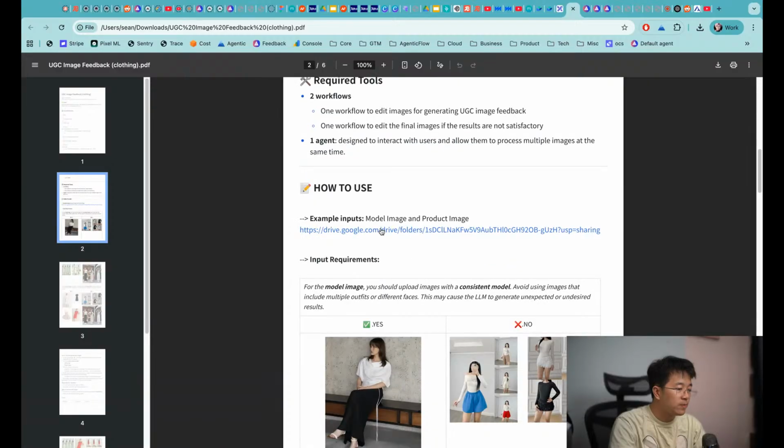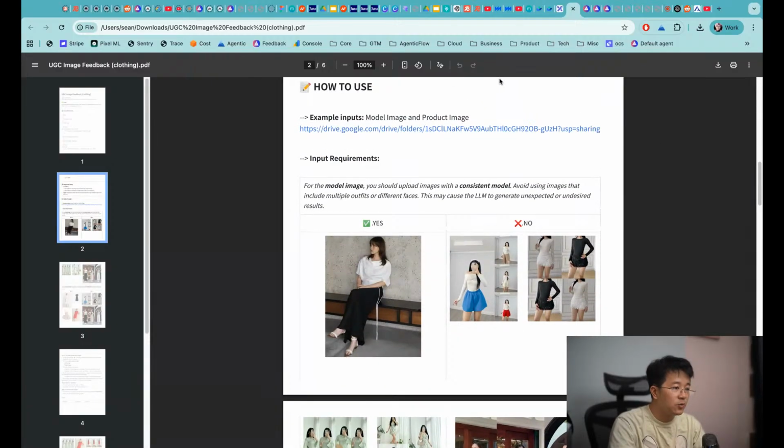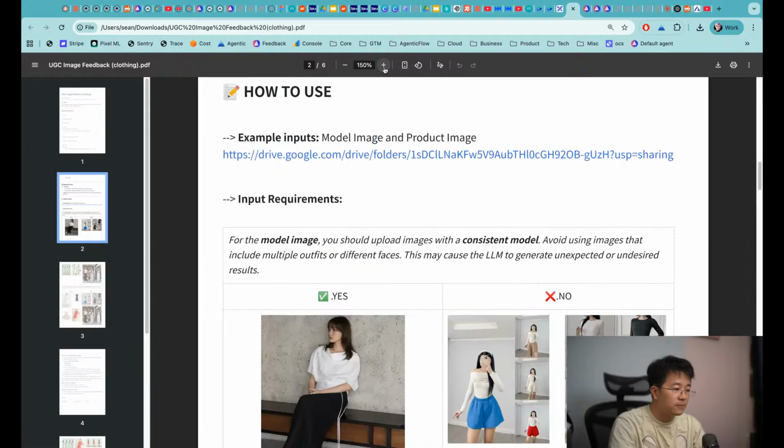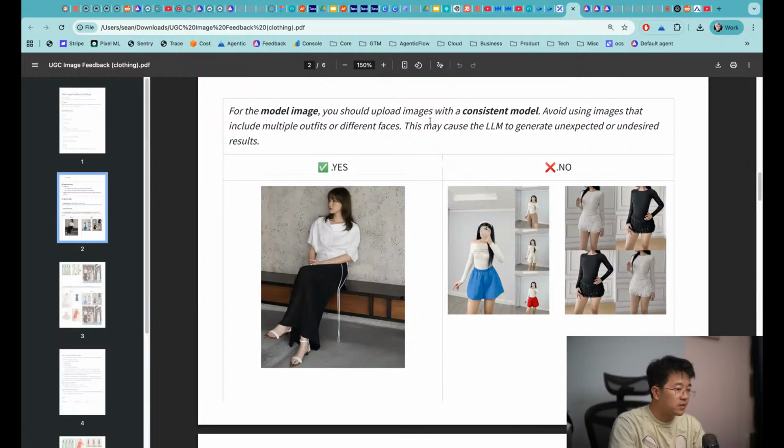So how to use? Firstly, you need to select the input requirement. Let me make it bigger a bit. So first one, you will need to choose the model image. You need to choose a model that is consistent and a single model. Avoid using a model with different outfits and different faces. For example, this one is a grid of 1, 2, 3, 4. This one is not good for UGC ad generation. You should use a model with only one frame like this one.